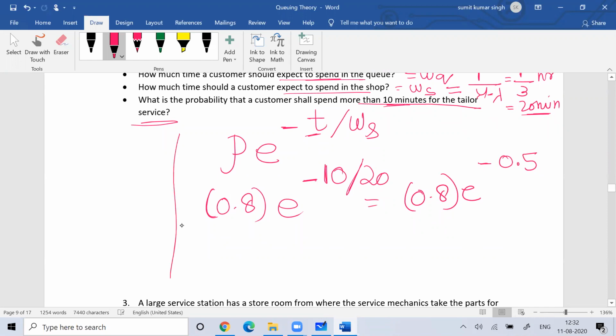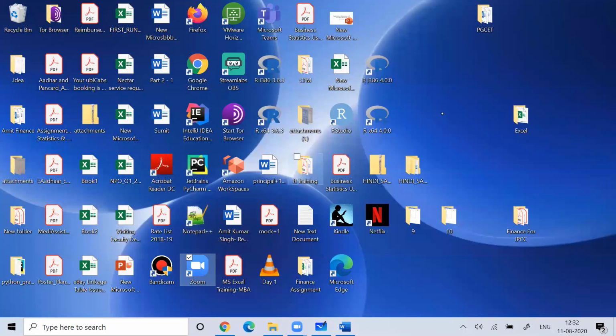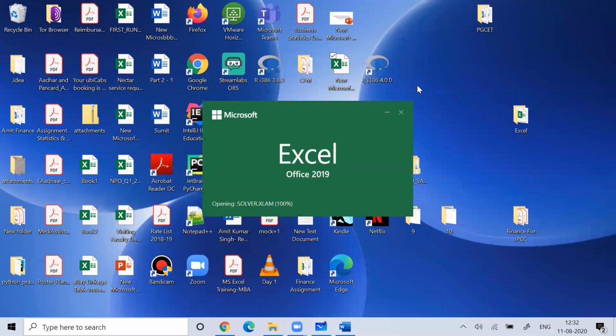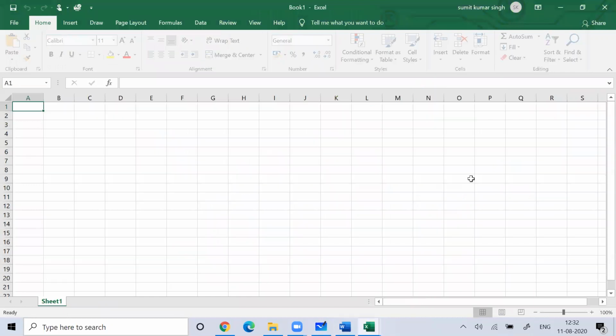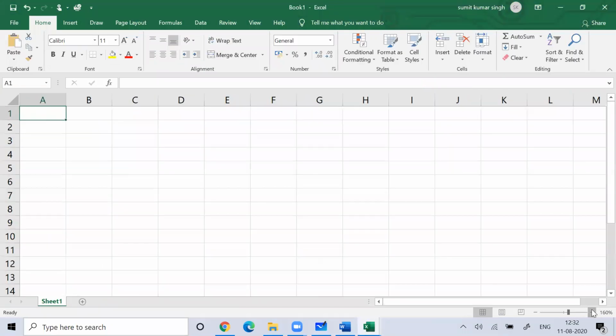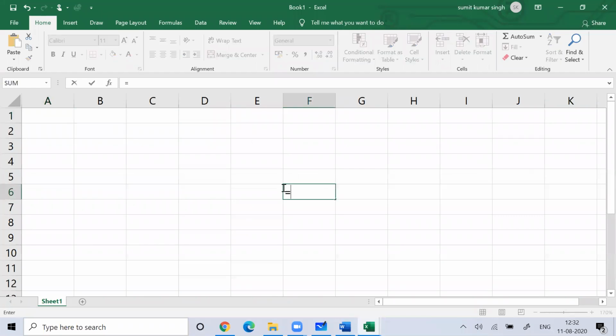Normally when I talk about e, it has a value of 2.71828. This is the value of e. Remember, I have taught you all this in Poisson distribution. What is the value of e? 2.71828. I discussed this value with you when I was teaching you the Poisson distribution. In Excel we represent e with EXP.